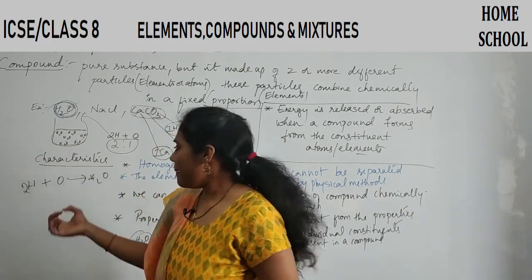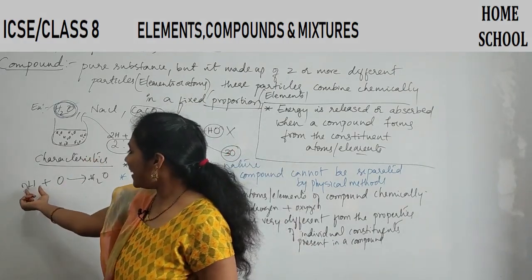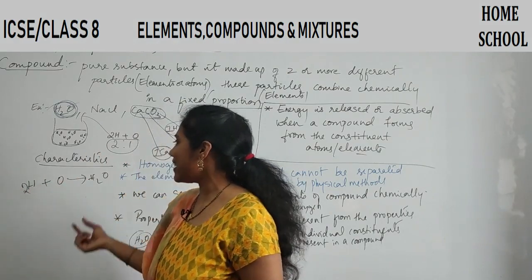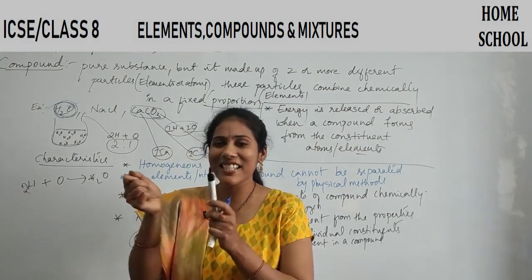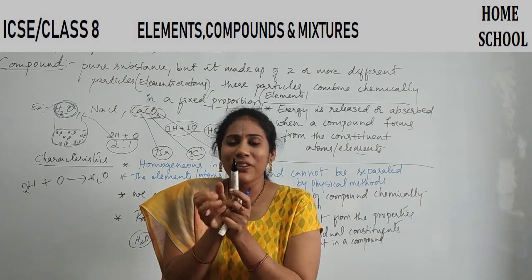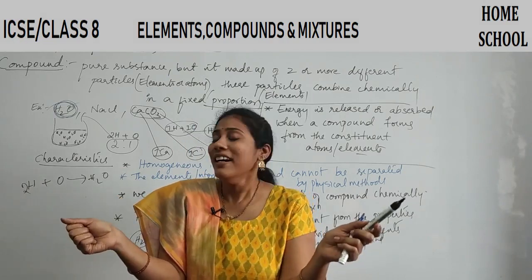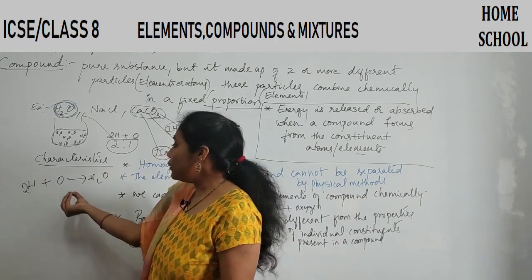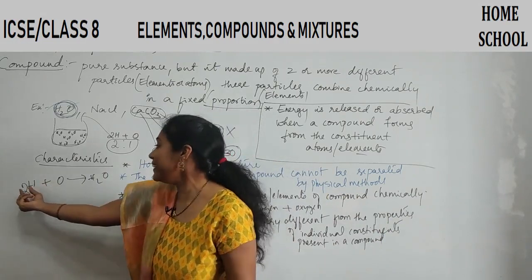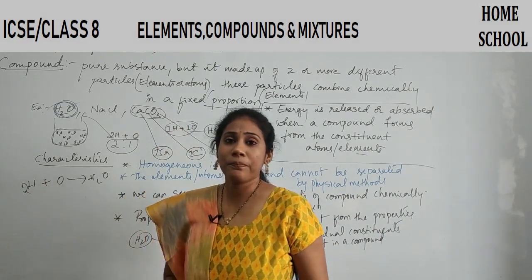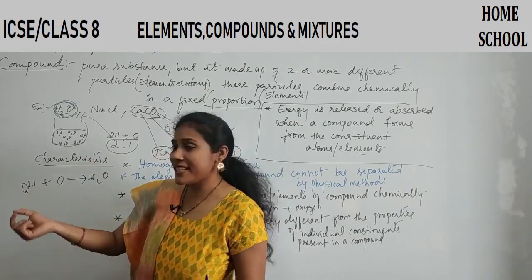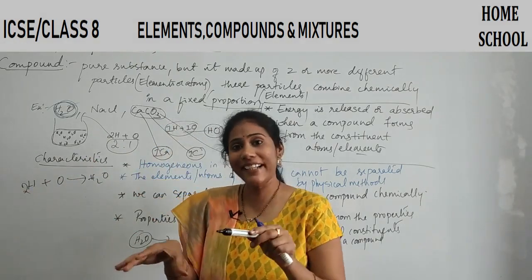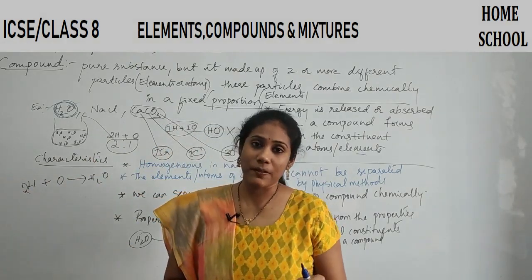Some attractions are getting created between hydrogen and oxygen. That's the reason hydrogen and oxygen are staying together. We cannot separate them that easily, and we call it water. Right? What attractive force is actually holding this hydrogen and oxygen? That attractive force is actually created during a chemical reaction.